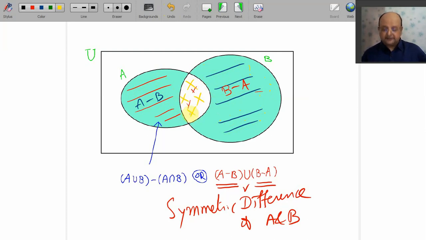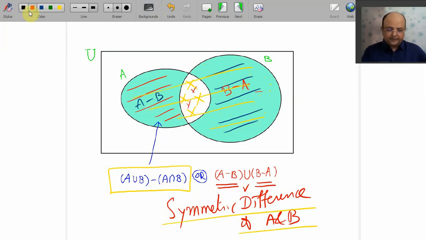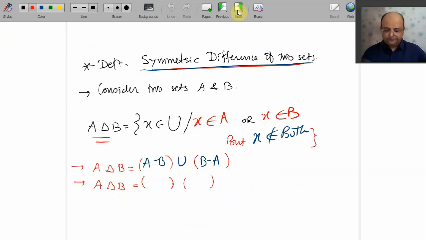A intersection B. So this is my second definition of symmetric difference of two sets. That is whole A union B except your A intersection B. That is A union B, from that we remove A intersection B. So that is my second notion, that A delta B is A union B minus A intersection B.